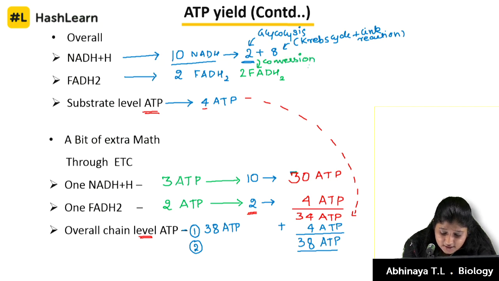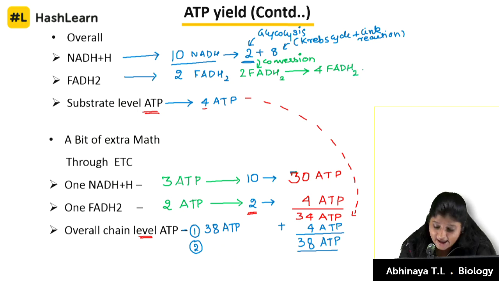This is the second criterion. So totally in this case the FADH2 becomes 4, and your total NADH becomes 8.